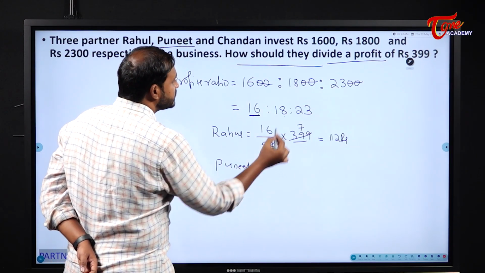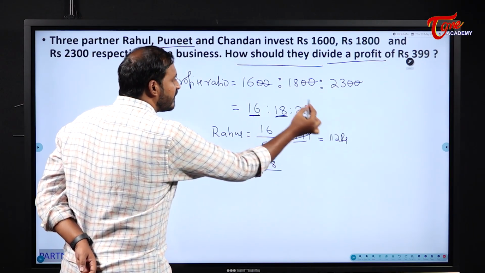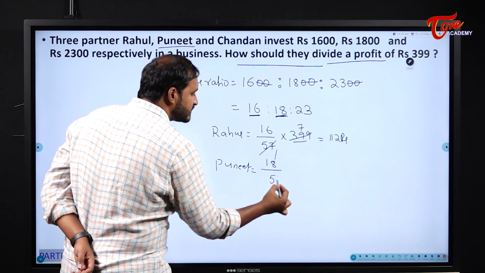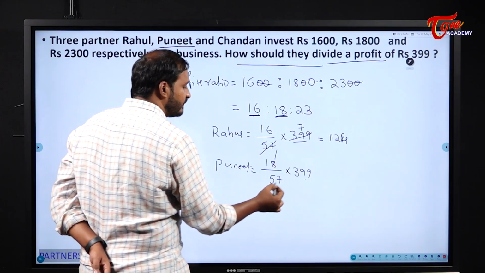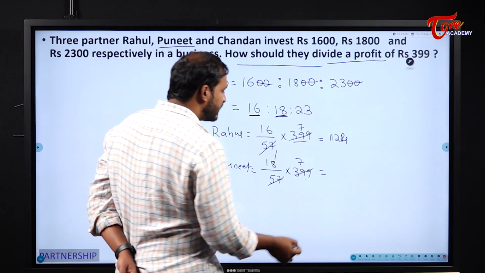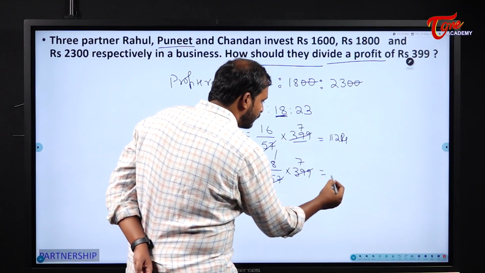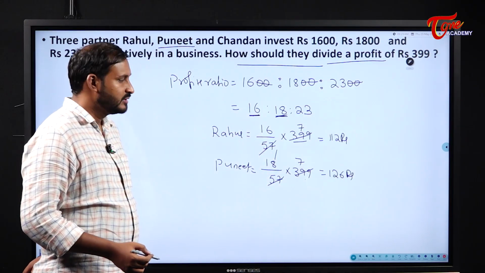And similarly, when it comes to Puneet, how much is Puneet's share here? Puneet's share is 18 parts. So 18 parts out of the total of 57 parts into 399, where 399 is the total profit. So 57 ones, 57 sevens. So 18 sevens are how much, students? 126 rupees. Okay.